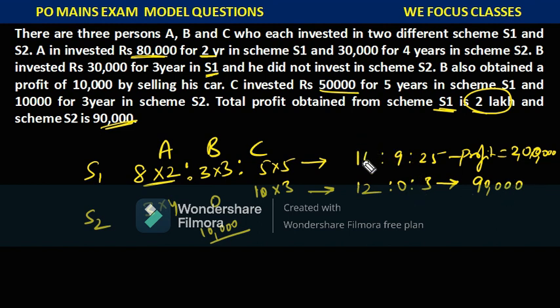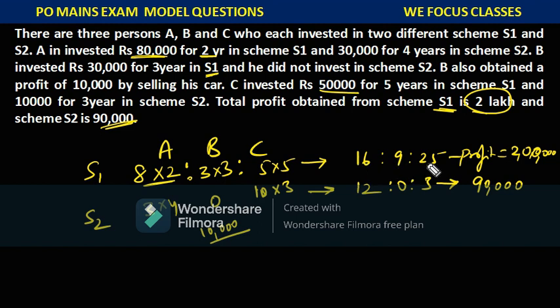By solving this, I can say that we know the ratio now, 16, 9, 25, and we know the total profit is 2 lakhs. Here the ratio we got is the profit ratio. You know that investment into time will give us the profit ratio. So you got 16, 9 and 25, and you need to find out each individual profit, A's profit, B's profit and C's profit. Here I am taking time to solve the questions. If I solve this question in the exam, I'll take 1 minute to do all these things, but I took almost 4 to 5 minutes now. The entire thing depends on speed. To make you understand, I am taking much time, but in the exam we'll do it very fast.